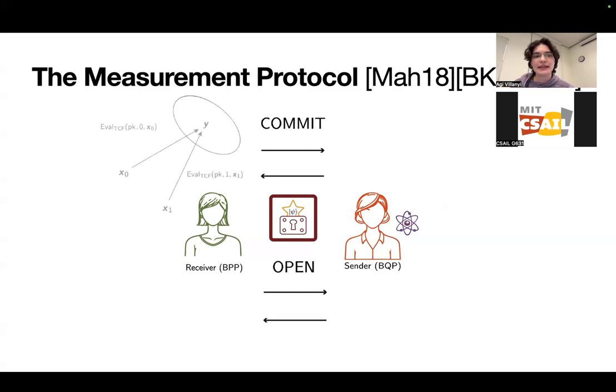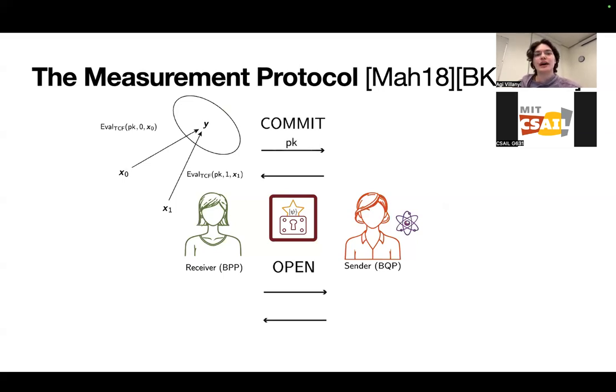And it's based on this primitive called trapdoor claw-free functions, which for the purposes of this talk, you can just think of these functions as being such that if you have some image Y, it is hard to invert Y to some pair of preimages without access to some secret key or a trapdoor. And this is what allows the receiver to have leverage over the sender, even though it's computationally weaker.